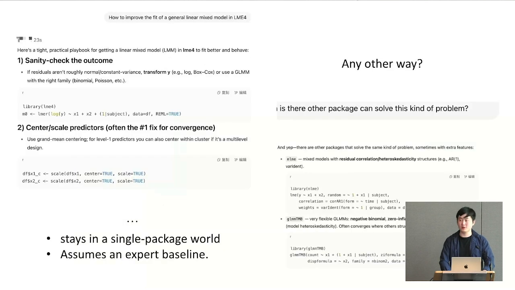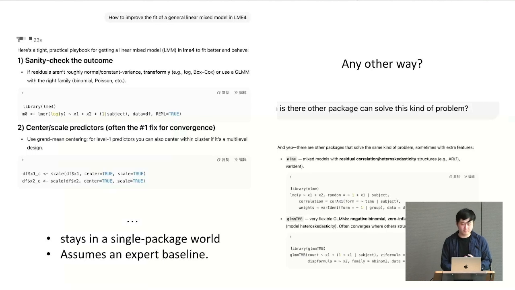And what about ChatGPT? I asked these questions, and ChatGPT thought for about 23 seconds and gave me a step-by-step answer with sanity-checking outcomes and library suggestions, a very long answer. But it stays within one single package. It just gives us one package, and I was curious whether there are any other packages we can use. So I asked the same question again, is there another package that can solve this kind of problem? ChatGPT said, oh yeah, there are some other packages.